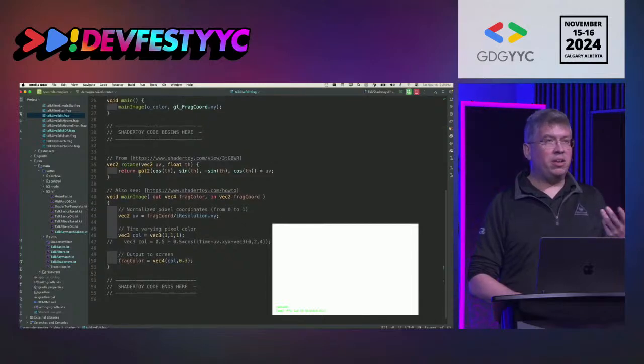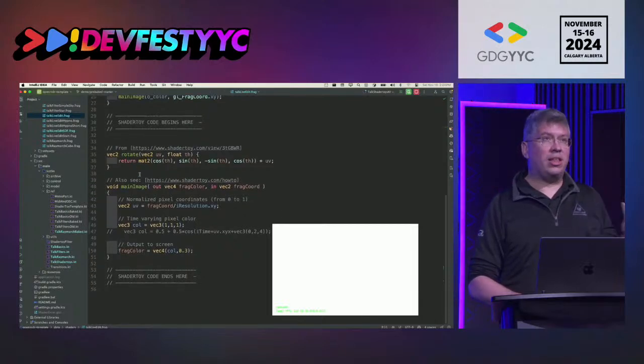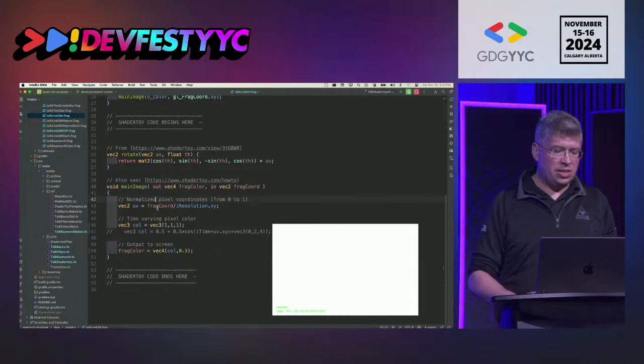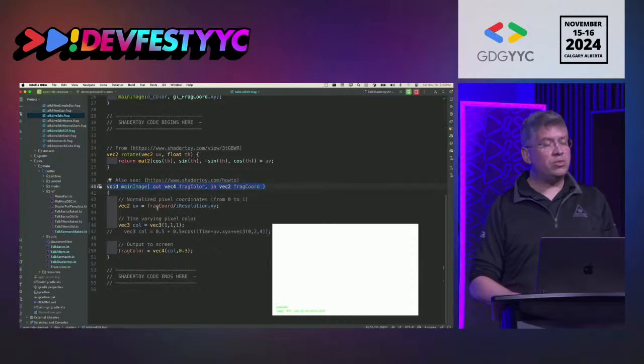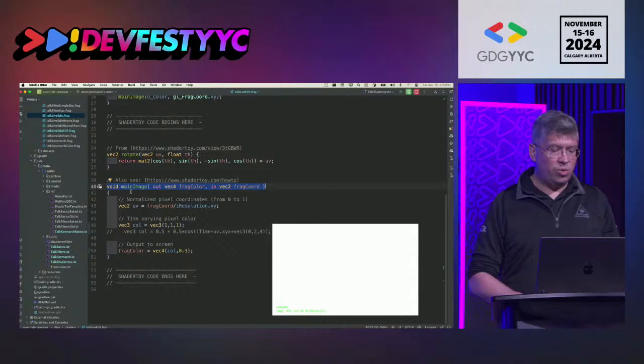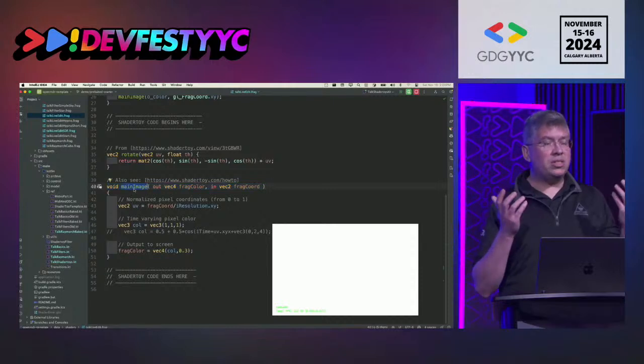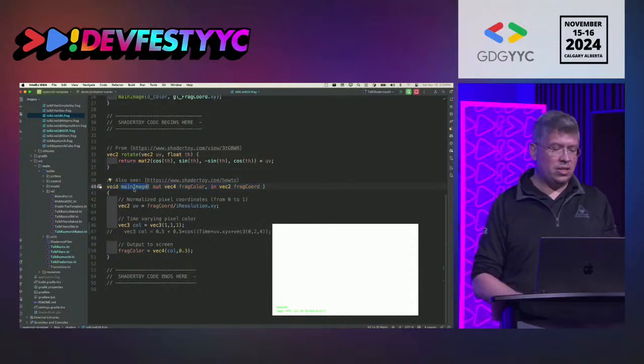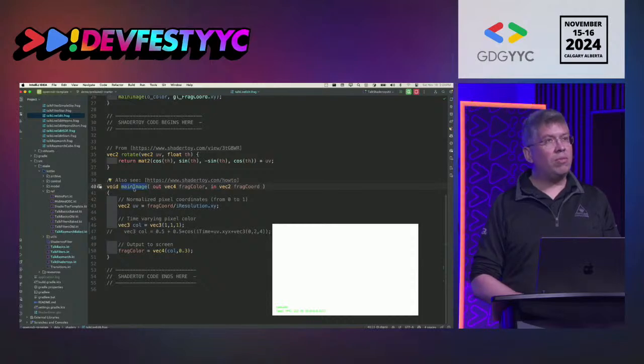But if I had to explain it in a very simple way, shader code looks a lot like C. You can see that the syntax is very similar. Defining functions is fairly similar. Here we have our main. If you're familiar with C, most programs start with a main. In this case, it's a slightly tweaked version of main called main image.